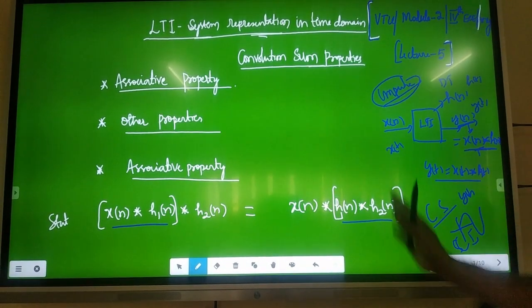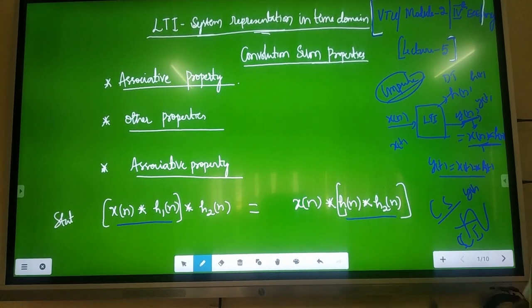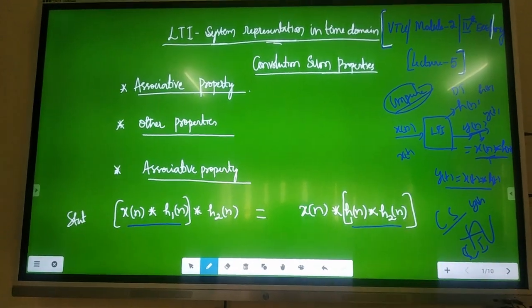This is the statement, similar to the distributive or commutative properties, but here we need 3 signals.